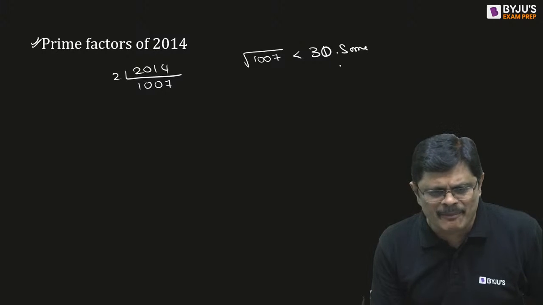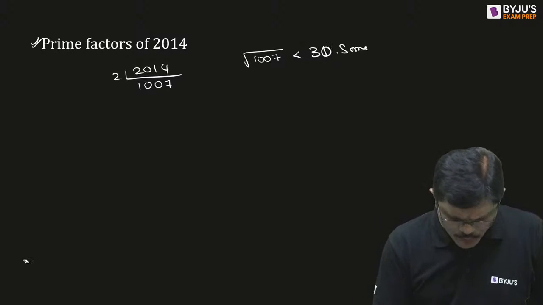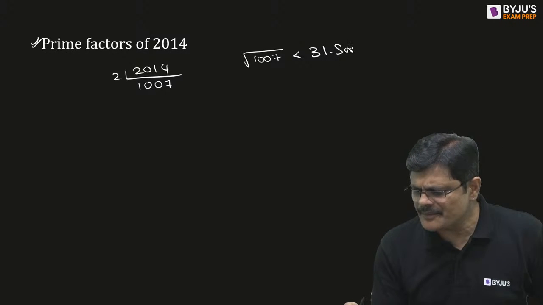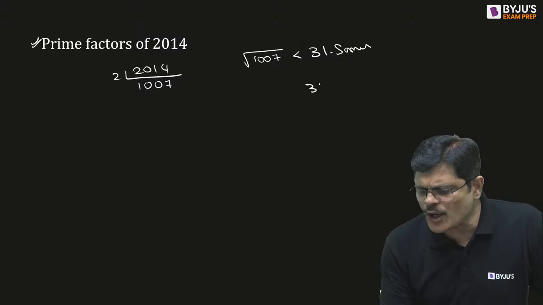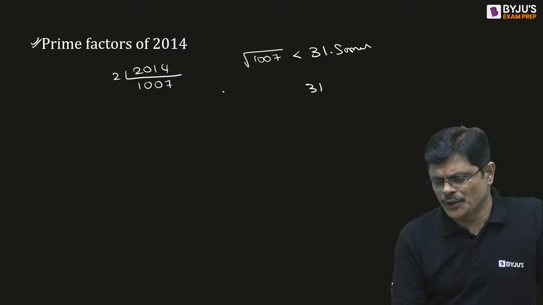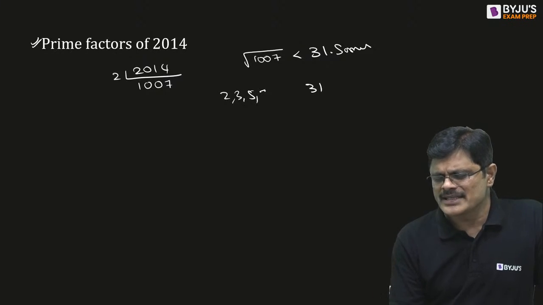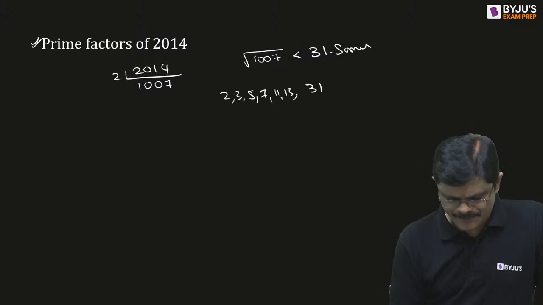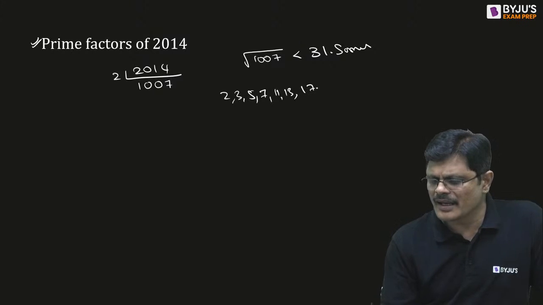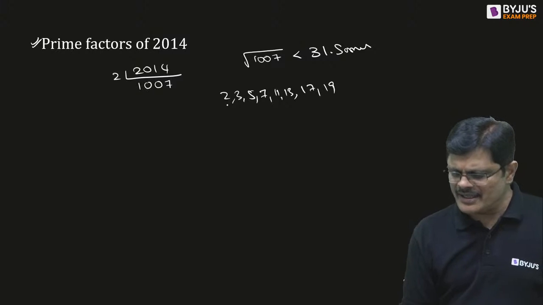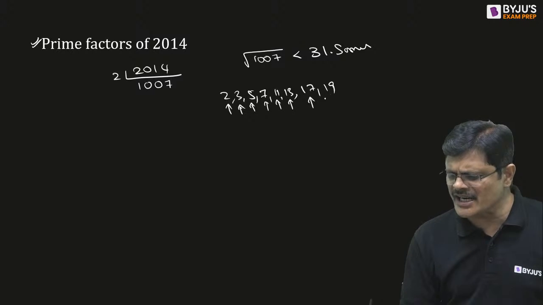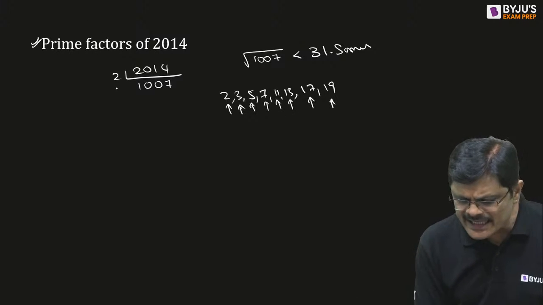What is the maximum prime? It's 31 point something. Whatever. I don't know the number, sir. So you have to consider all the prime numbers up to 31. 2, 3, 5, 7, 11, 13, 17, 19. Actually 2 does not divide, 3 does not divide, 5 does not divide, 7 does not divide, 11 does not divide, 13 does not divide, 17 does not divide, but 19 divides.